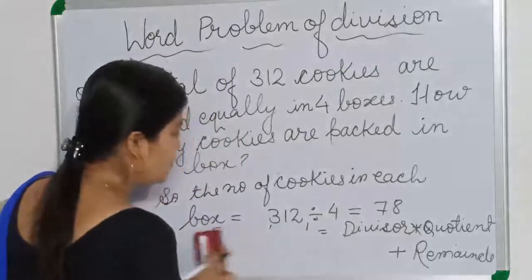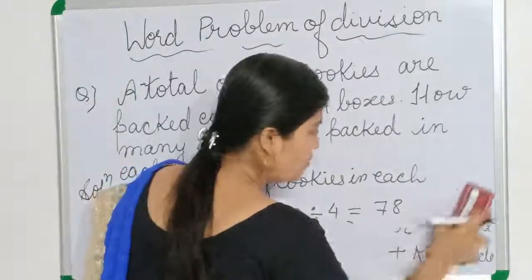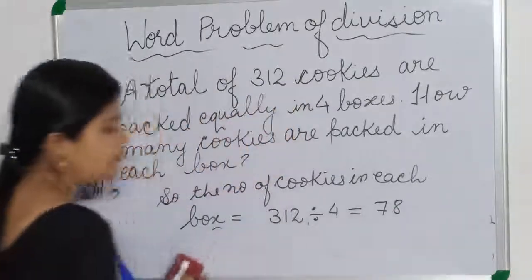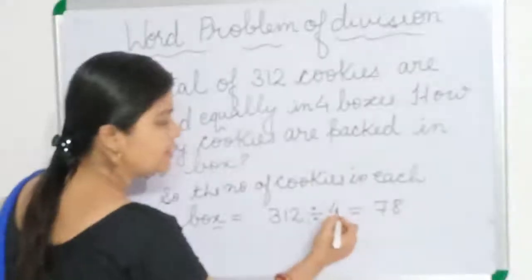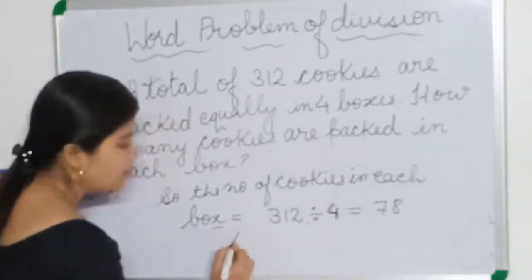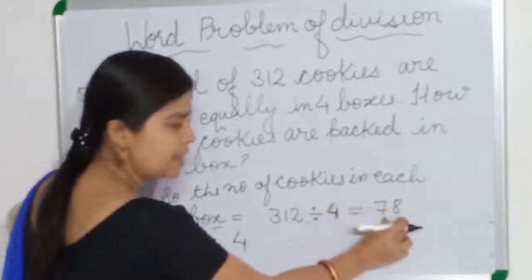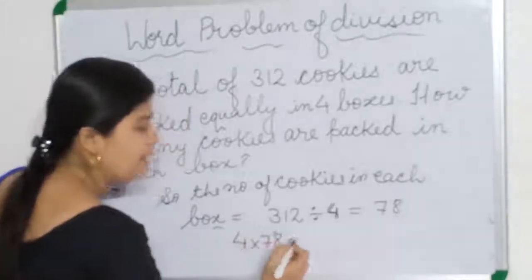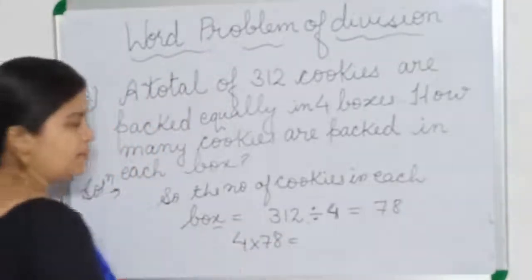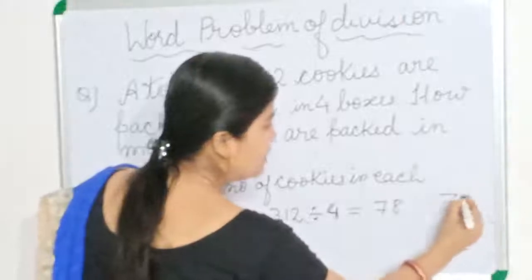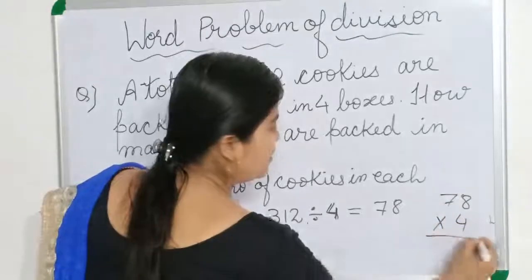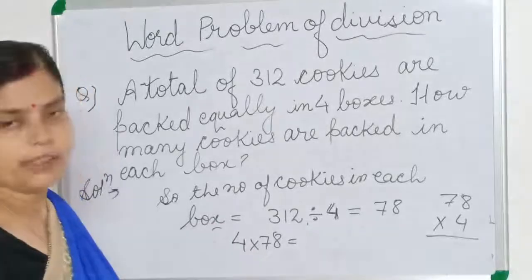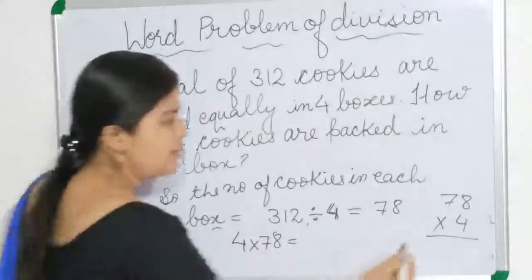According to this formula we will write here. We will start from this hand side. We will find what is the divisor here. 4 is the divisor. What is the quotient here? 78 is the quotient. Now we will multiply the both. Okay. You can multiply like this also, 78 into 4, making a column, and then you can multiply, or directly also you can multiply. So I am showing you like this only.